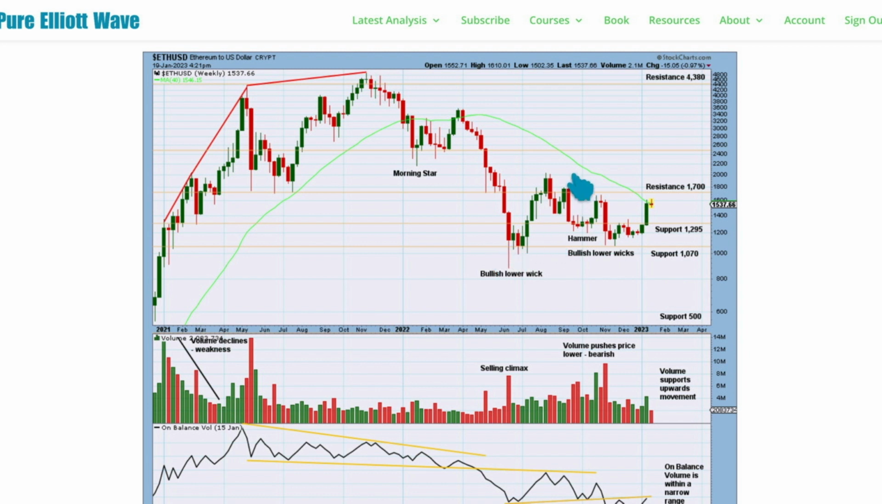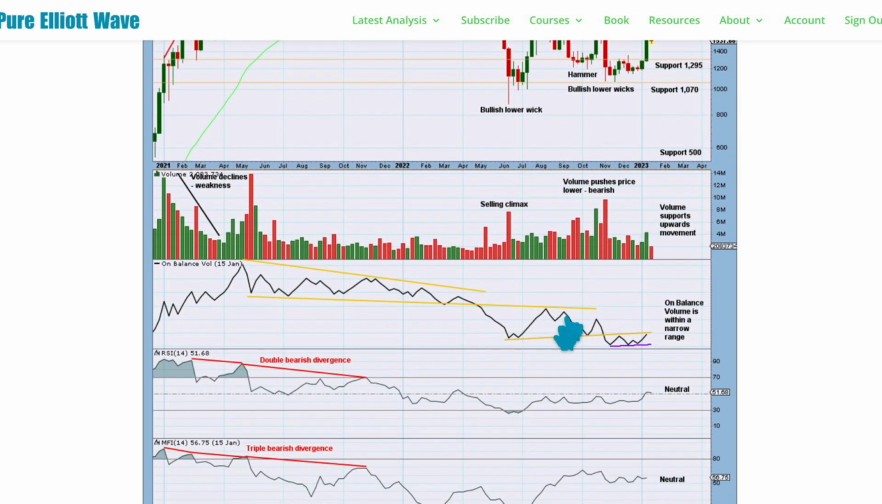What if it isn't? What if the bear run's resuming? So I have that alternate wave count for you. Support 1070 is holding. We've got a couple of tests here of support, a little double bottom with some bullish long lower wicks coming up off here. There was a hammer candlestick pattern back here, and now we're seeing strong bullish candlesticks on the weekly chart.